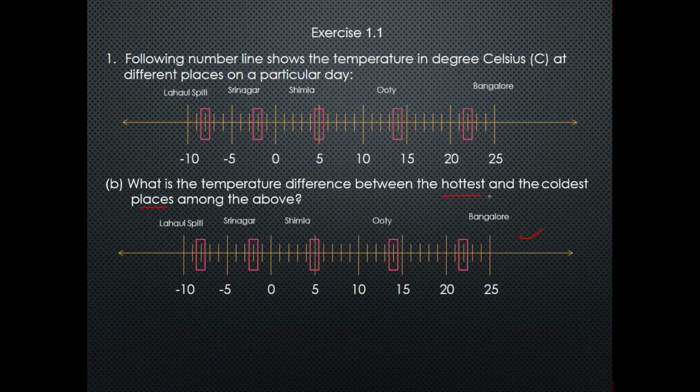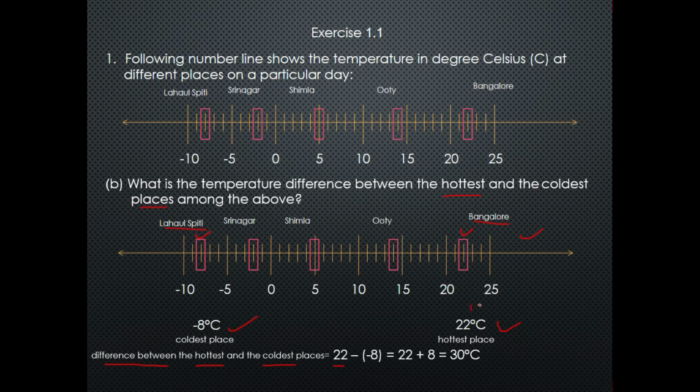As we can see, the coldest place is Lahul Spiti, which we calculated as -8, and the hottest place is Bangalore, which we calculated as 22 degrees Celsius. Now we will subtract the coldest place from the hottest place.